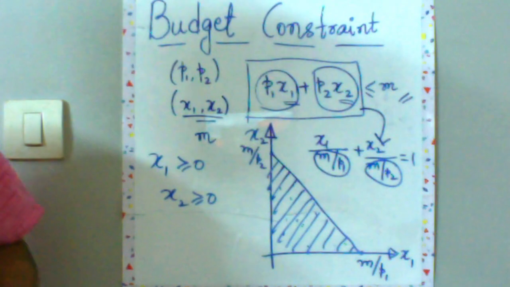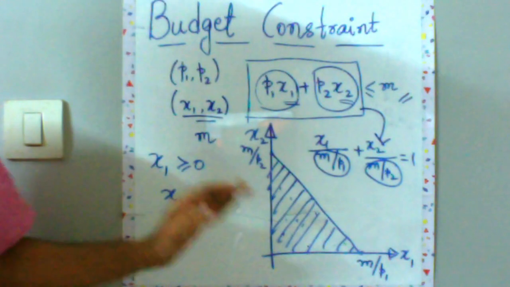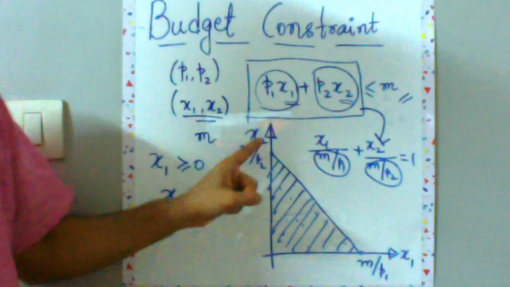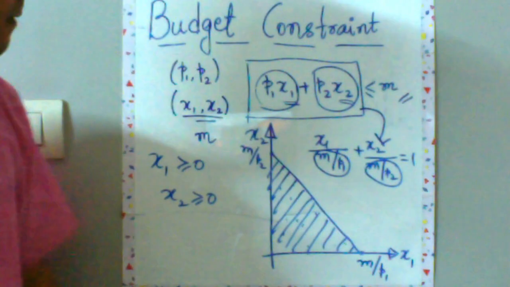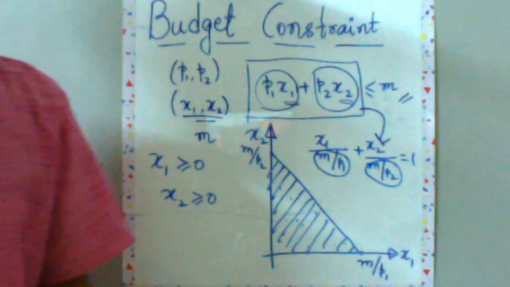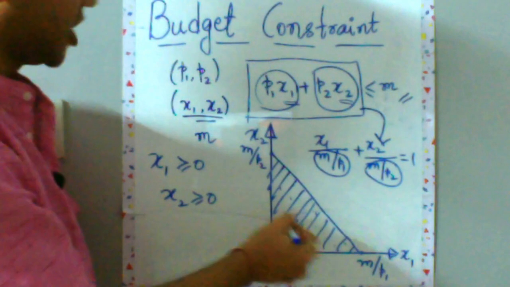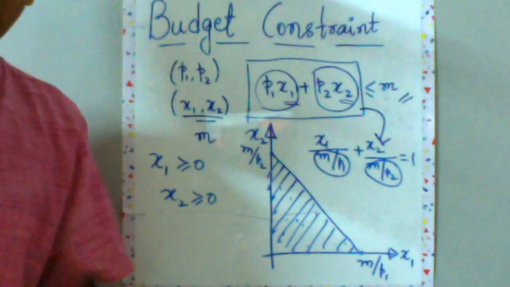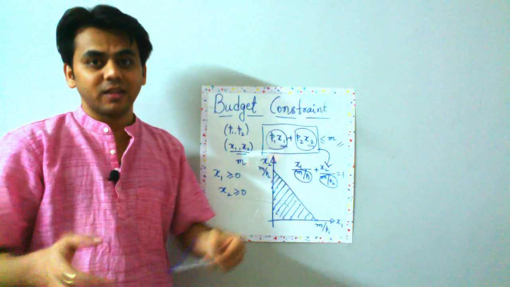So this is the whole idea of budget constraint. This is your budget set, the shaded region. The line which I have drawn is your budget line, and any point on this shaded region is a consumption bundle which you can afford.